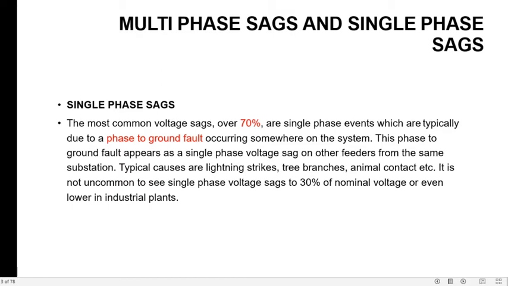So basically, if a month has 10 voltage sag events, then out of the 10 voltage sag events, 7 events are of the type of single phase sag, meaning phase to ground fault. And who are responsible for this? The typical causes are lightning strike, tree branches, animal contact, or a vehicle dashing into the pole structure. So this is a single phase sag.